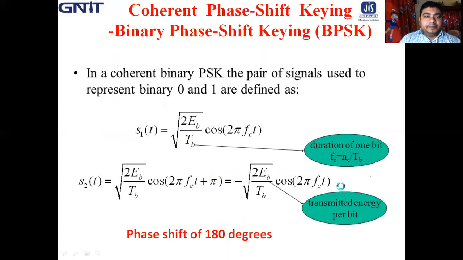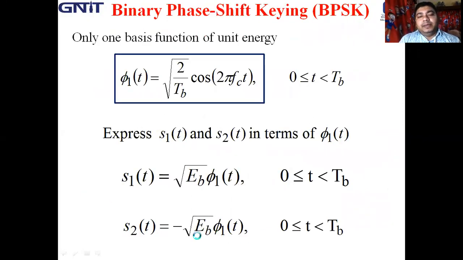See here that S1(t) is root over EB into phi 1(t), where phi 1(t) is square root of 2 by TB cos 2 pi fct. Similarly, S2(t) is equal to minus root over EB into phi 1(t).